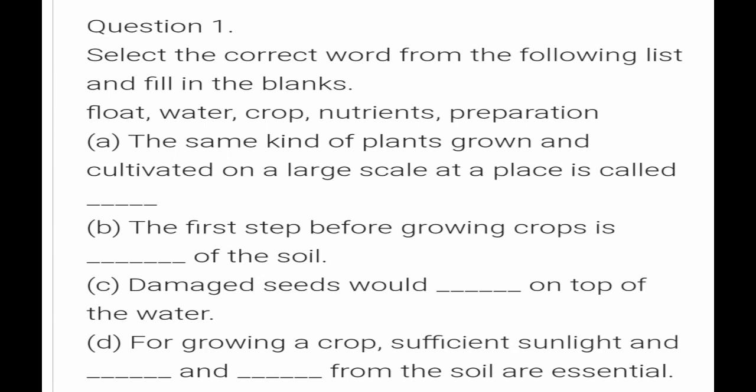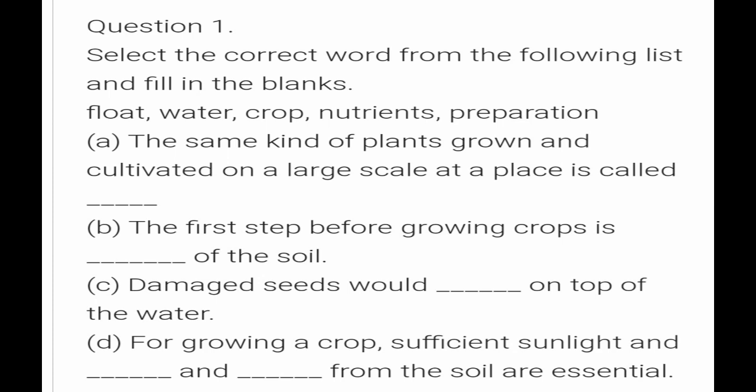The next is: damaged seeds ___ on the top of the water. You might all have done this activity. What is your observation? The damaged seeds will be floating on the top of the water. So the answer for the third one is floating. Then the fourth one is: for growing a crop, sufficient sunlight, ___ and ___ from the soil are necessary. The soil gives the crop water and nutrients. As we have seen in class, plants also require nutrients to grow.